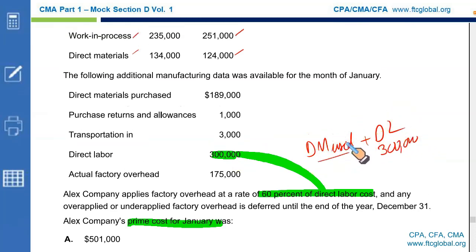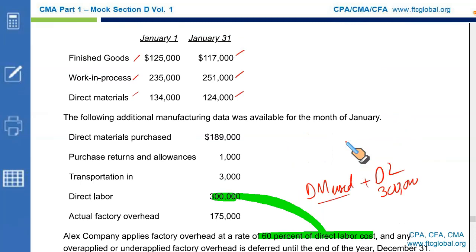Direct material used would require some computations. How do we calculate direct material used? Take the opening stock of direct material. To this add the direct material purchased. Deduct any returns or allowances. Add the transportation cost. If you do that, opening stock plus purchased less returns plus transportation, this will give you the material available for consumption. 134, 189, 1000 to be deducted, plus 3000. It's 325. This is the material available for consumption.